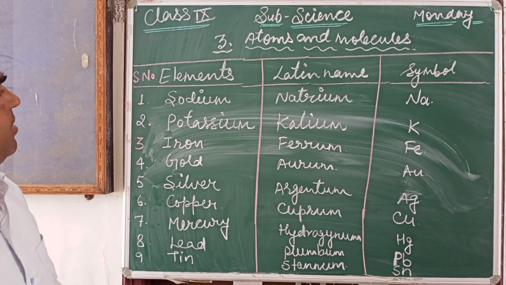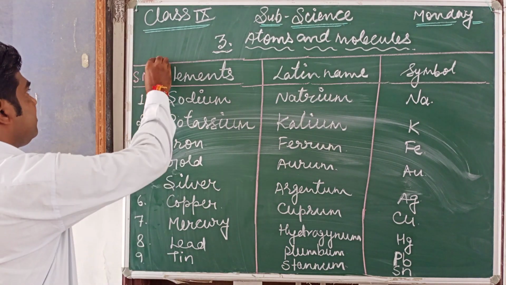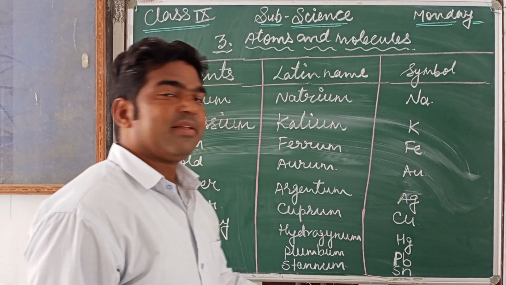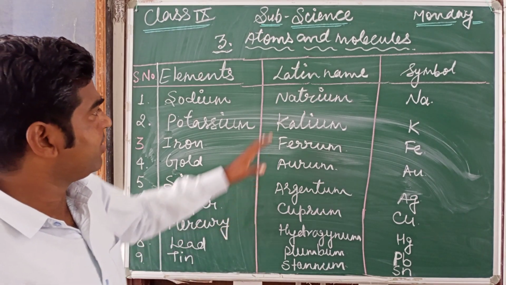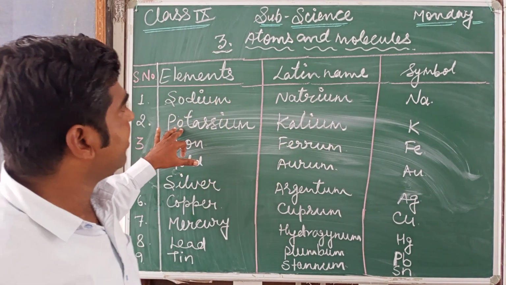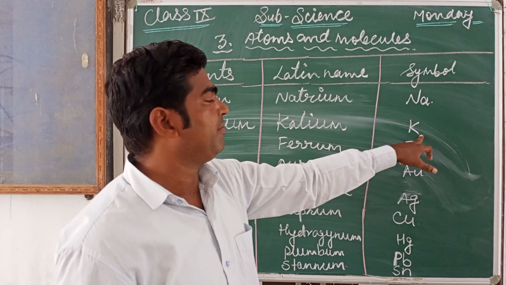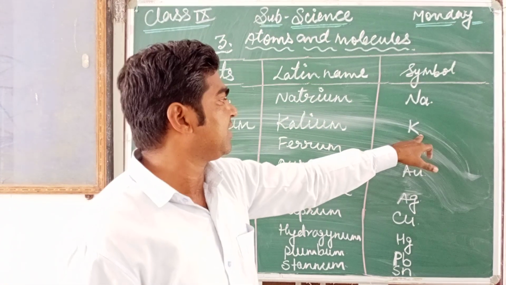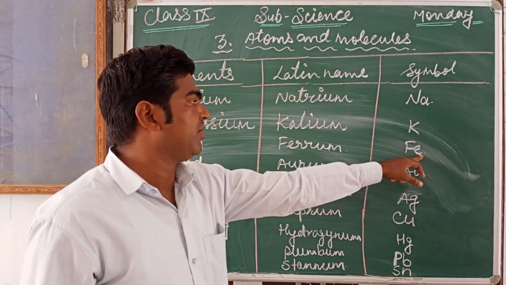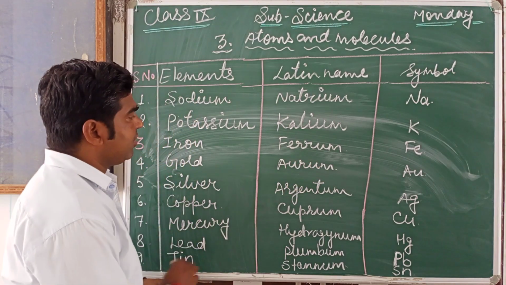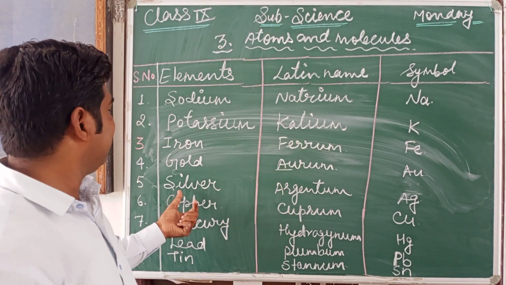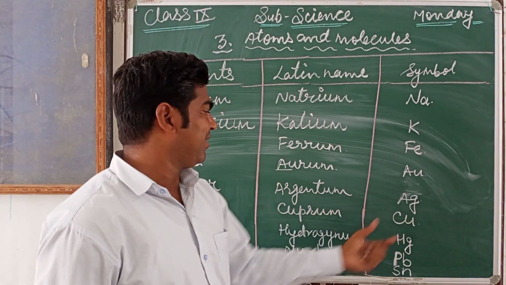So these are some elements, their Latin names and their symbols. This may be asked in an exam. The Latin name of sodium is natrium and the symbol is Na. Potassium, kalium, K. Iron, ferrum, Fe. Gold, aurum, Au. Silver, argentum, Ag.